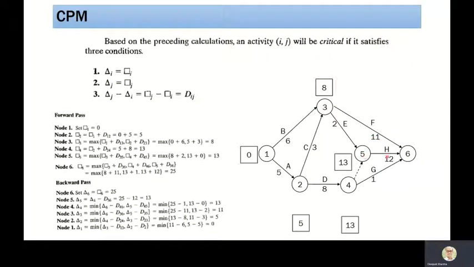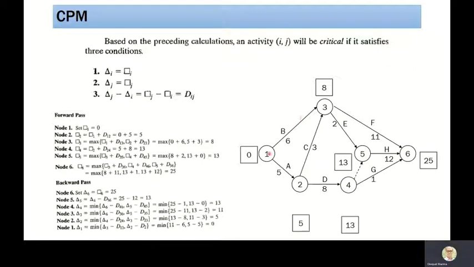If I go from 5 to 6, so 13 plus 12, 25. And from 4 to 6, if I go, then I have 13 plus 1, 14. So from this, we can see the maximum value which we are getting is 13 plus 12, 25. So the earliest occurrence time is 25.